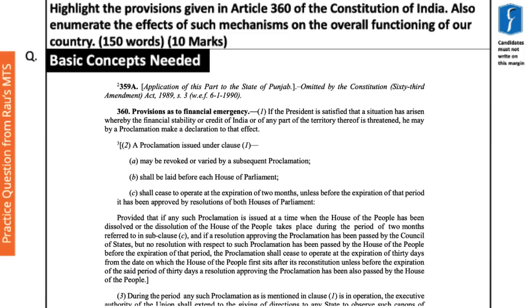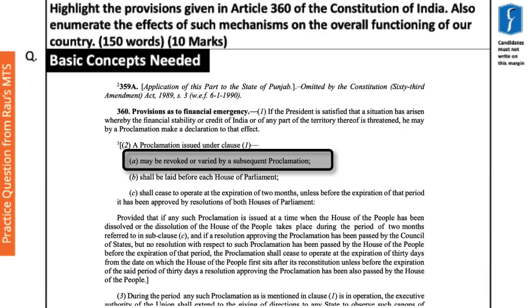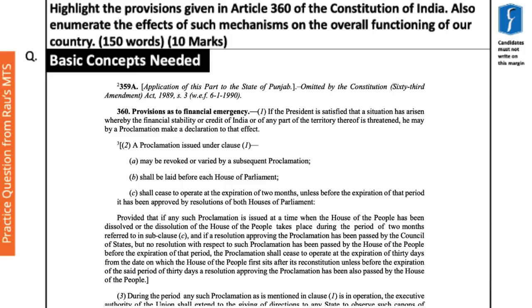Now, as far as the conditions of proclamation are concerned, first and foremost, such a proclamation can be revoked by a subsequent proclamation. So once the financial emergency has been implemented, it does not require a revocation from Parliament. It can be revoked by just another notification by the President.